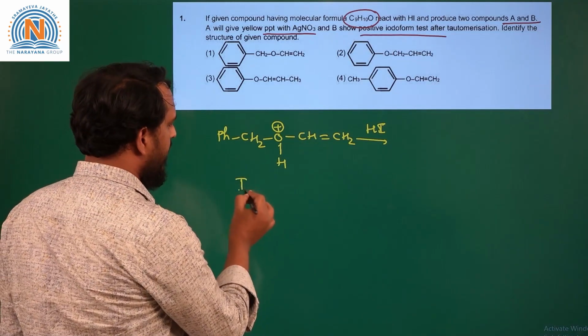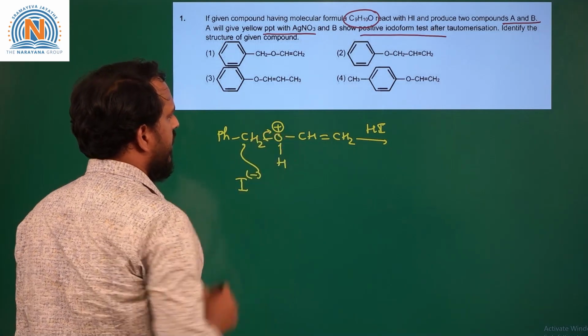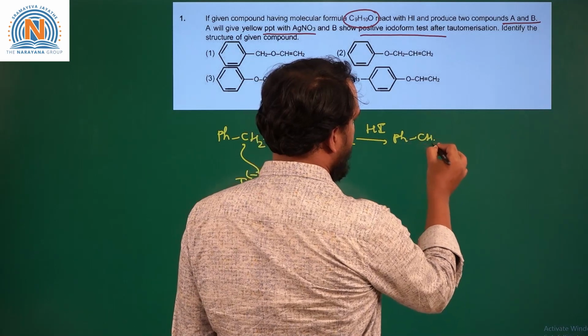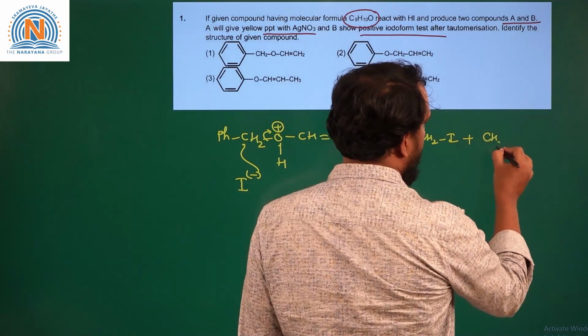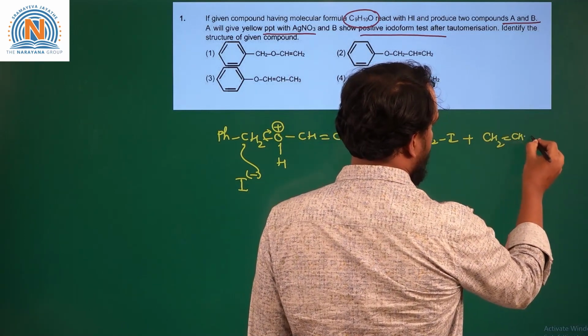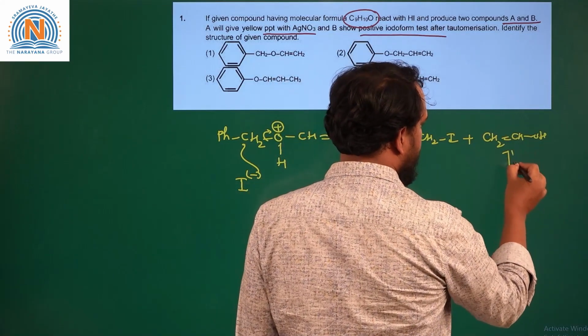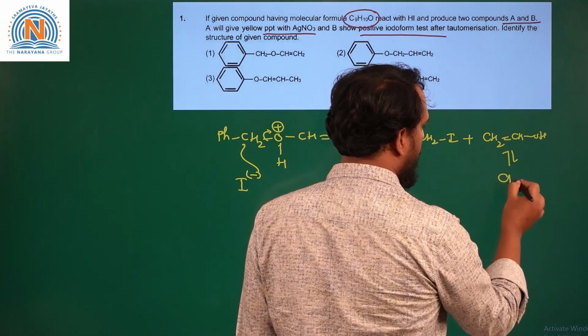On this intermediate, I minus attacks to produce the products PhCH2I and CH2=CHOH. Now this enol is less stable than its keto form, so it will tautomerize to produce